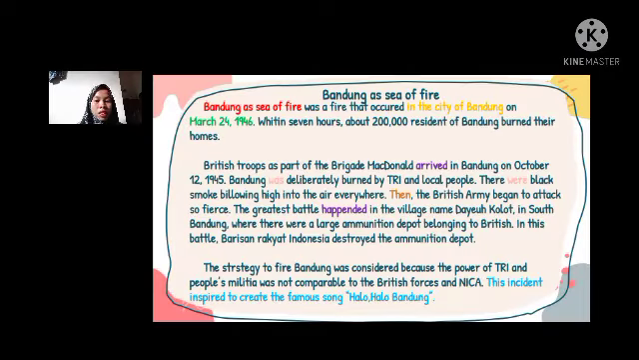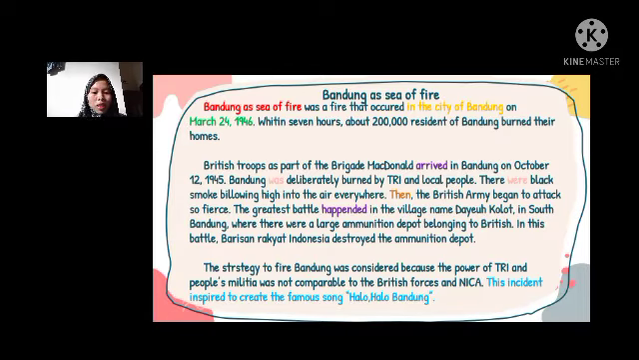Okay class, let's see the second paragraph. British troops as part of the Brigade MacDonald arrived in Bandung on October 12, 1945. This sentence is simple past tense. British troops as part of the Brigade MacDonald, we can call the subject. Arrived, we can call verb two, and in Bandung on October 12, 1945, we can call the complement.